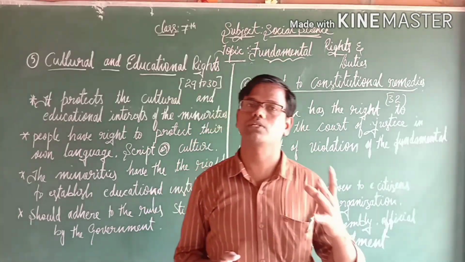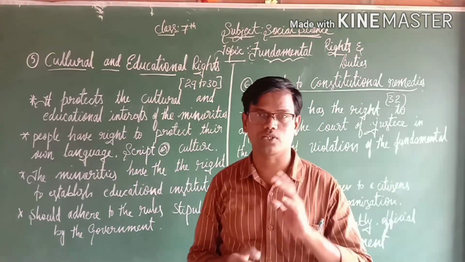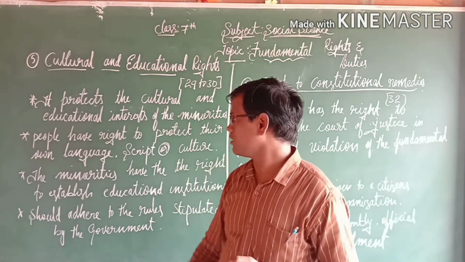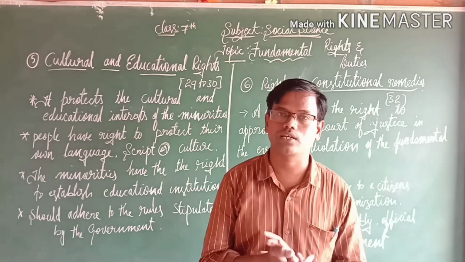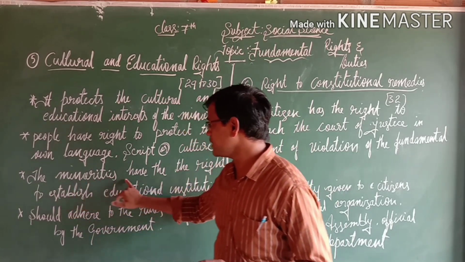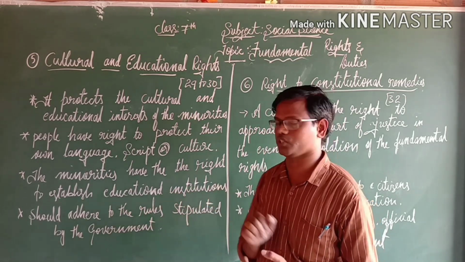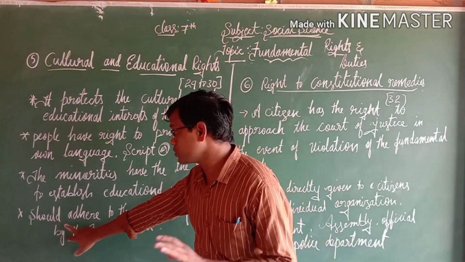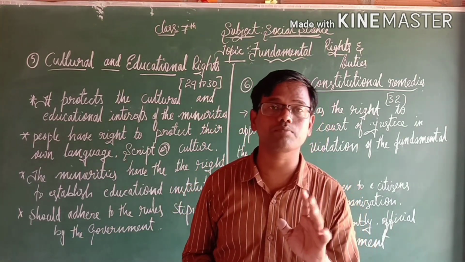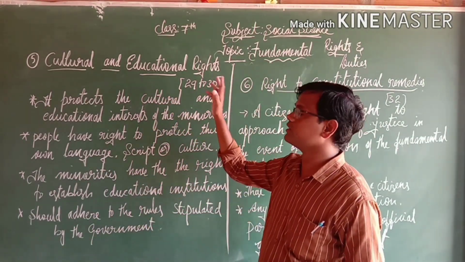As you know, India has many states. Each and every state has its own language, script and culture. Here there is a chance to follow their own religion, language, script and culture, with no restriction by someone or the government. And also the minorities have the right to establish educational institutions. And it should adhere to the rules stipulated by the government, so that others are not disturbed. So this is one of the very important rights, the cultural and educational right.